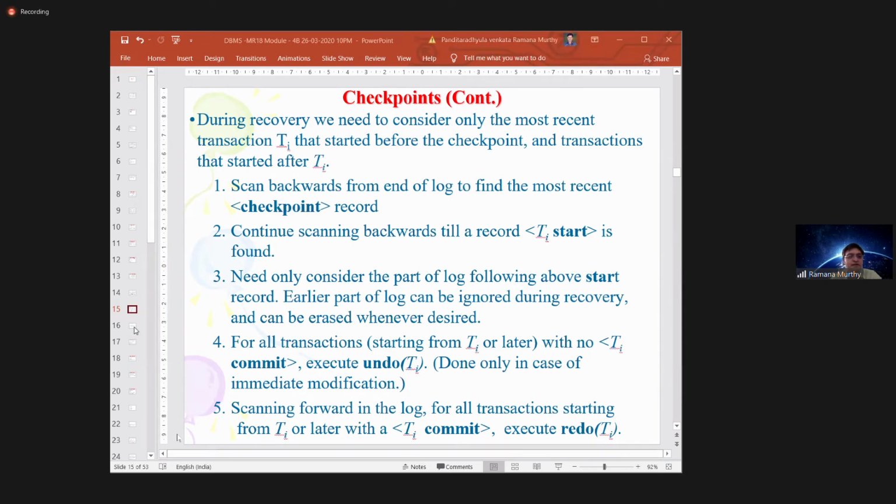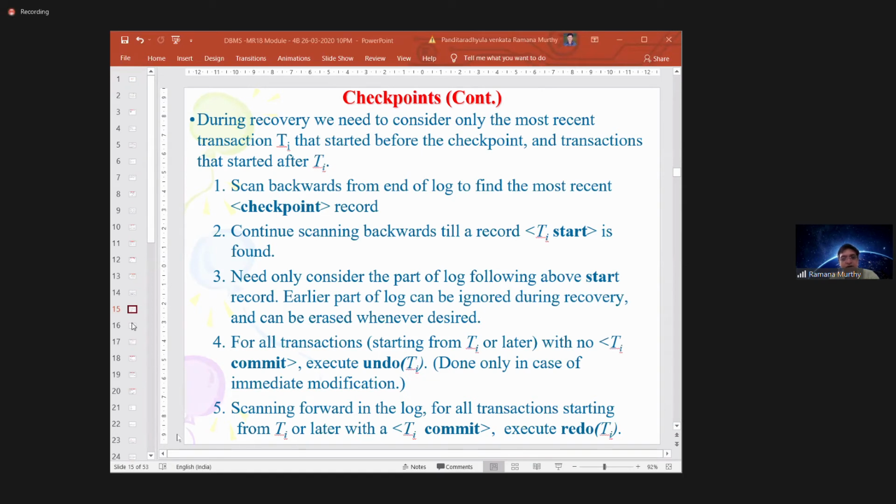That is the meaning of checkpoint. What the checkpoint identifies for us is that you are dividing the log file into two parts. The first part indicates all modifications are already on the database. If necessary, you can erase the earlier part.